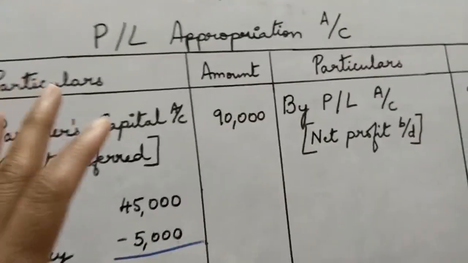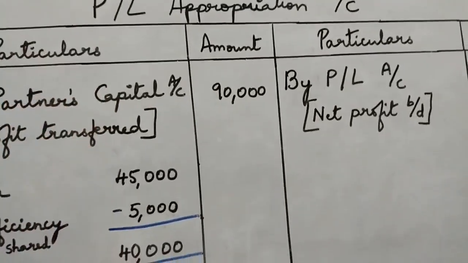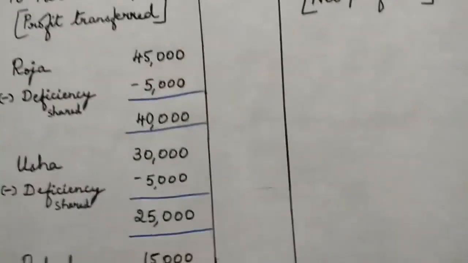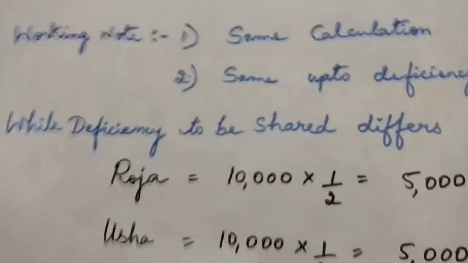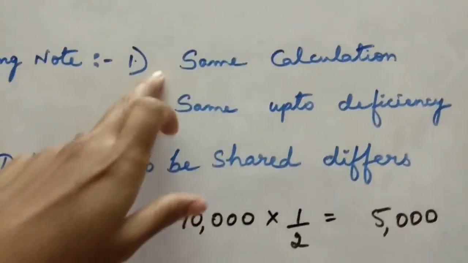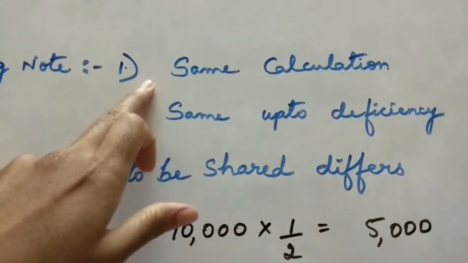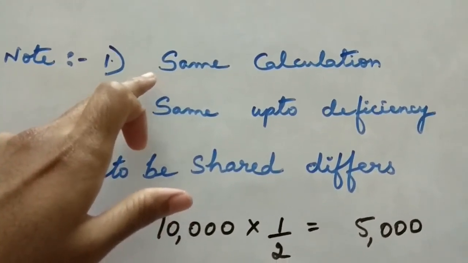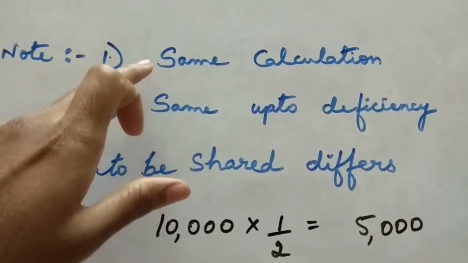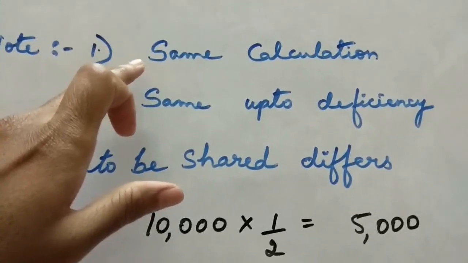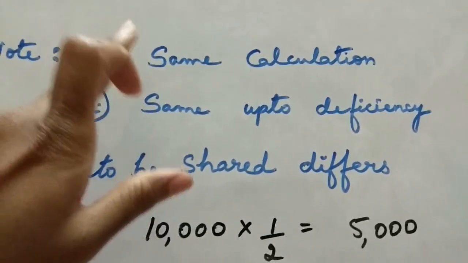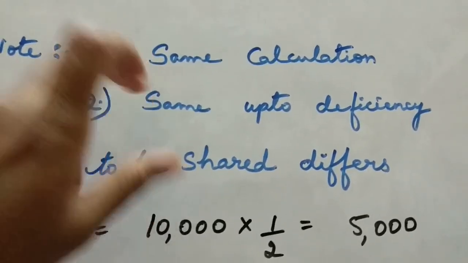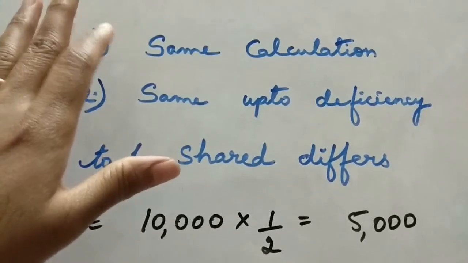Before going to the profit and loss account, let me just recall the working note. Working note 1 is the same calculation, with no changes in finding the new profit sharing ratio. So you can just copy the same calculation.